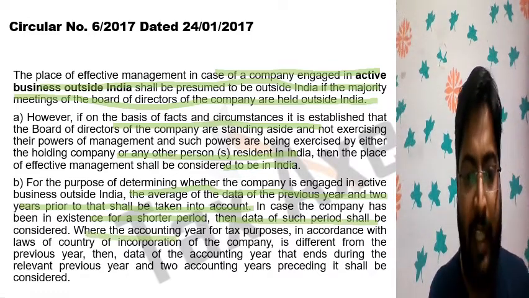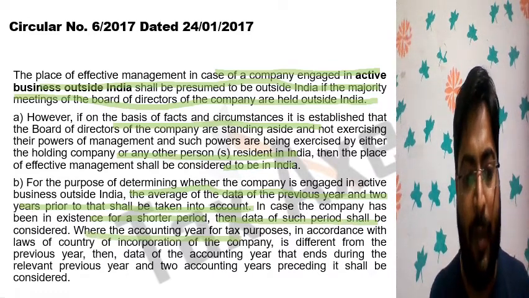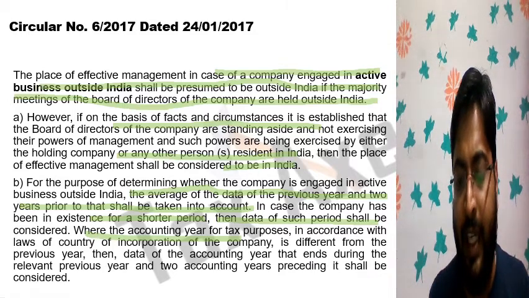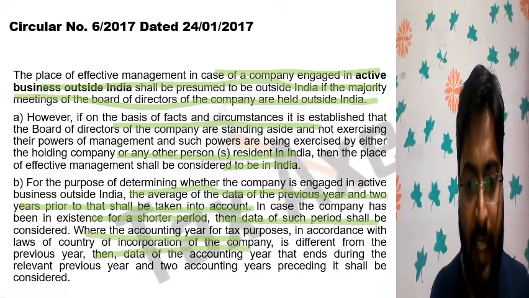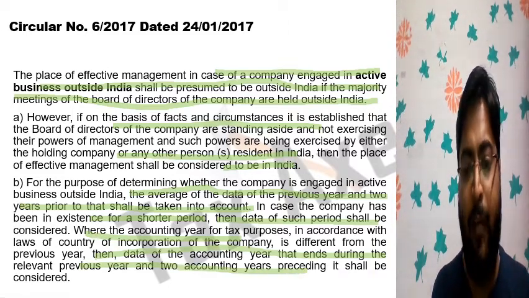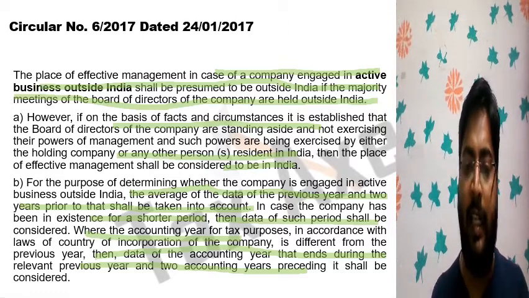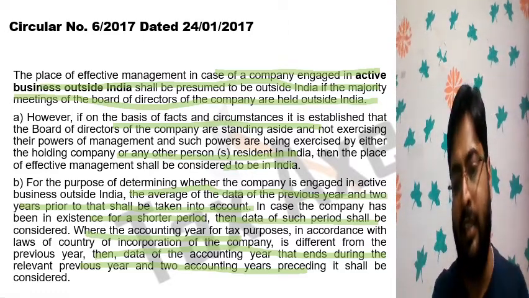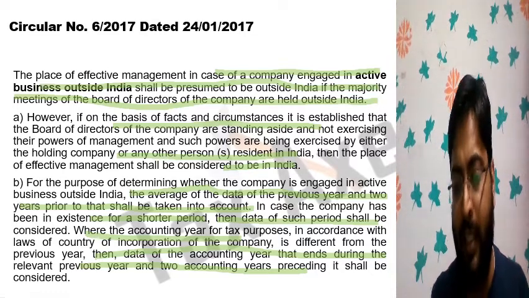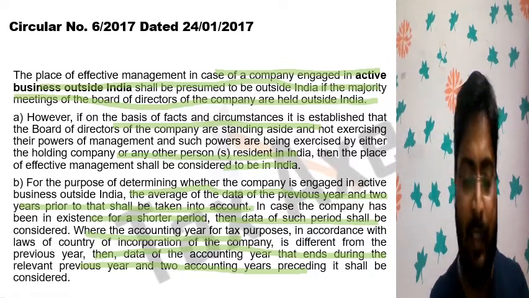Where the accounting year for tax purpose in accordance with the laws of the country of incorporation of the company is different from the previous year, then the data of the accounting year that ends during the relevant previous year and 2 accounting years preceding it shall be considered. Data of the current year and the previous 2 years is considered. If the company is for shorter period, then the shorter period data is considered.